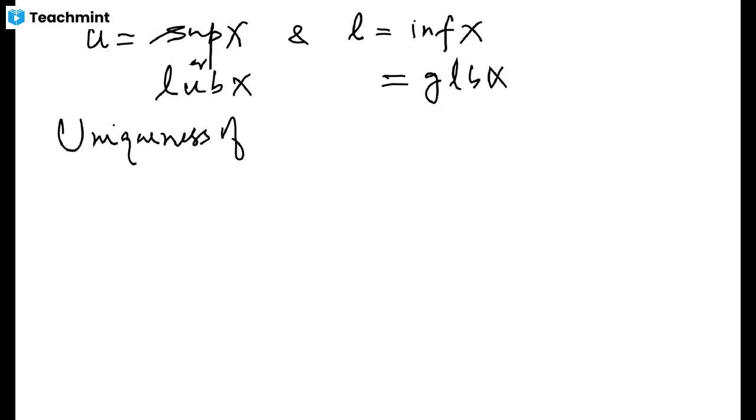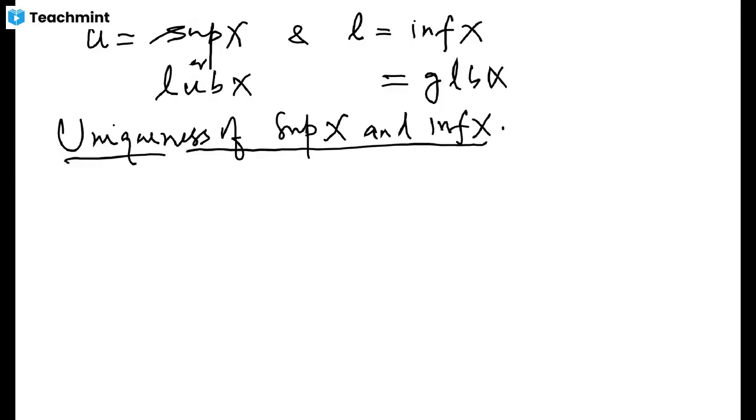Uniqueness of supremum and infimum of a set X. When I say that I'm proving it to be unique, I assume that the infimum of that set exists. I have to establish the uniqueness, and we suppose that there are two of them.